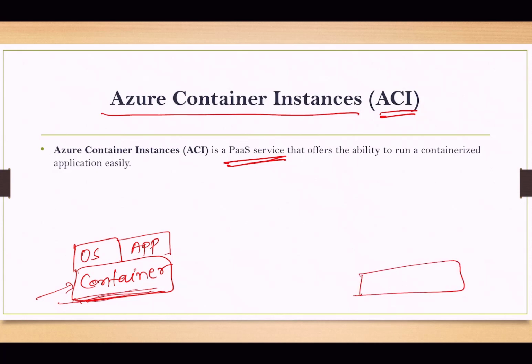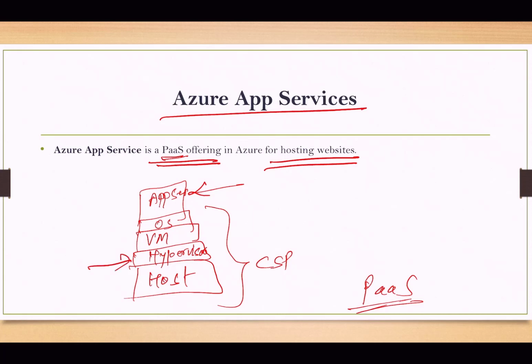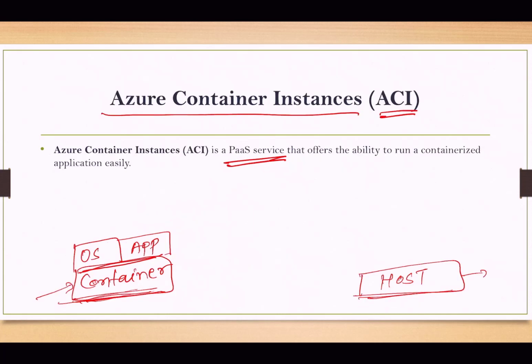You have the host, that is the physical server you are having. In virtualization we use a hypervisor, right? Similarly here, but here we have the option to run directly a container runtime engine, known as CRE.